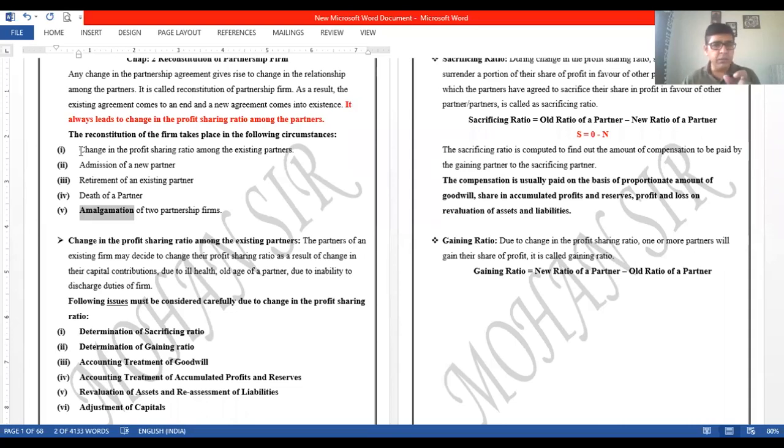It is not the merger. Please remember, amalgamation can be there in the form of the merger, firm A, firm B merge together and form a new firm, AB. But merging is something continuing with the same business. In amalgamation, A will wind up his business, B will wind up his business, and they will start a new business in the name of AB. It is like that. So these are the five circumstances where we say the reconstitution takes place.